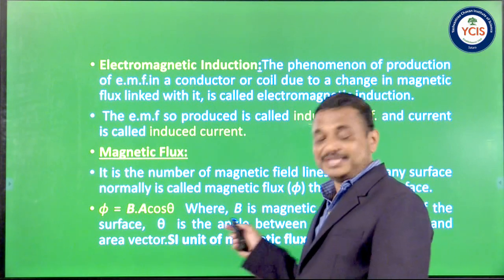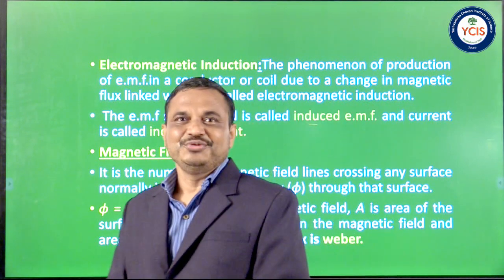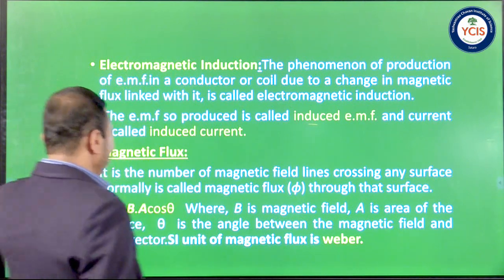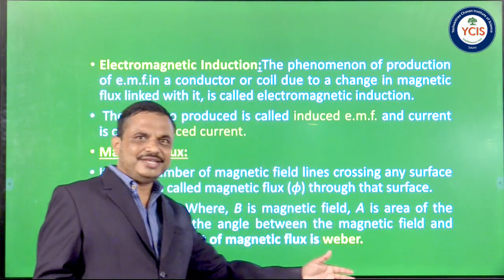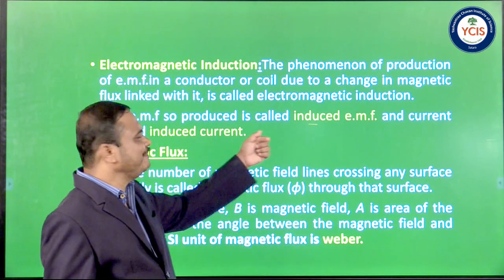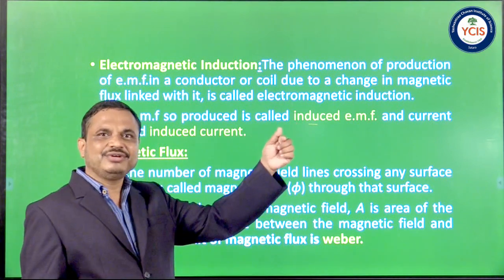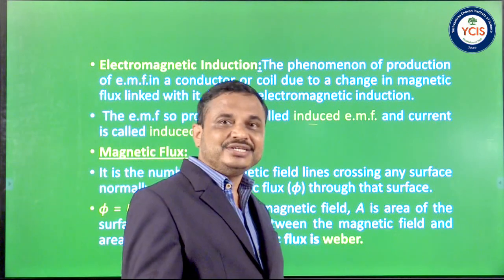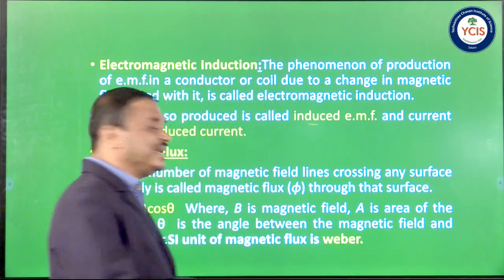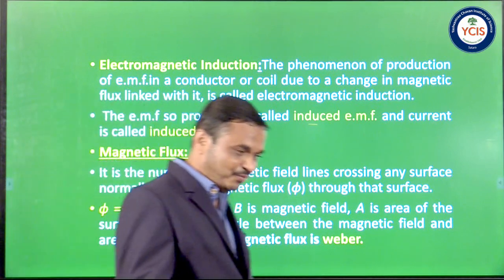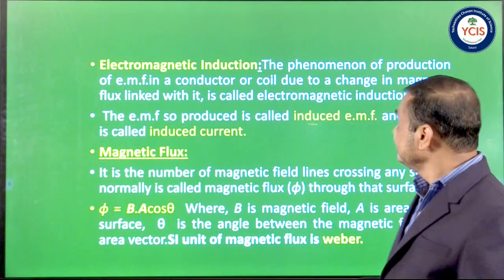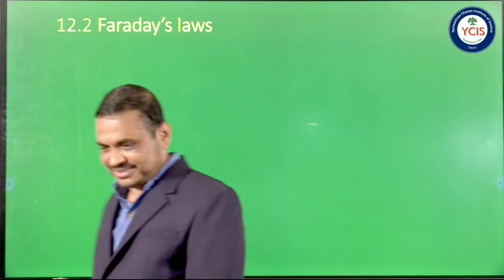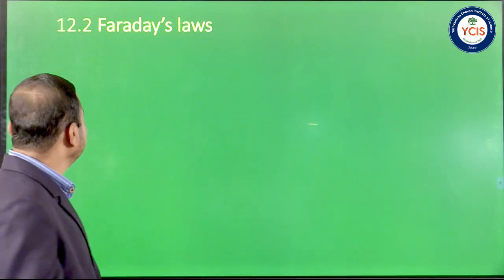A bar is a surface vector, and we know that the surface vector is always perpendicular to the surface. Suppose this screen is a surface, then its surface vector is perpendicular to this screen, either outward or inward. So I hope that you got it. And the SI unit of magnetic flux is Weber. So this is about the definition of magnetic flux and electromagnetic induction.